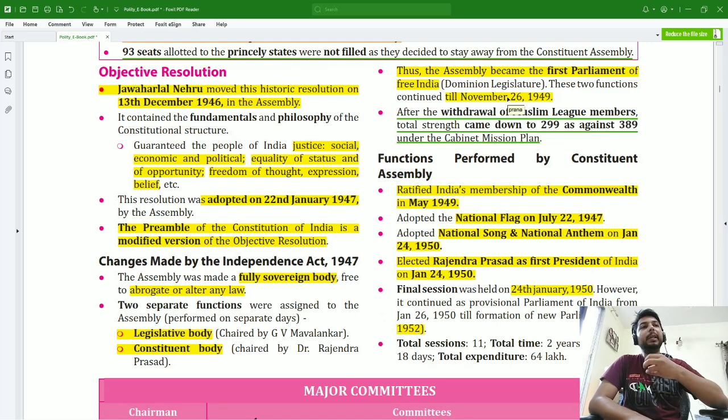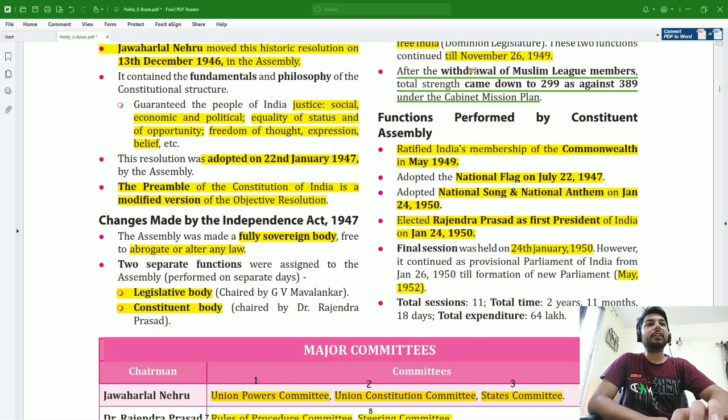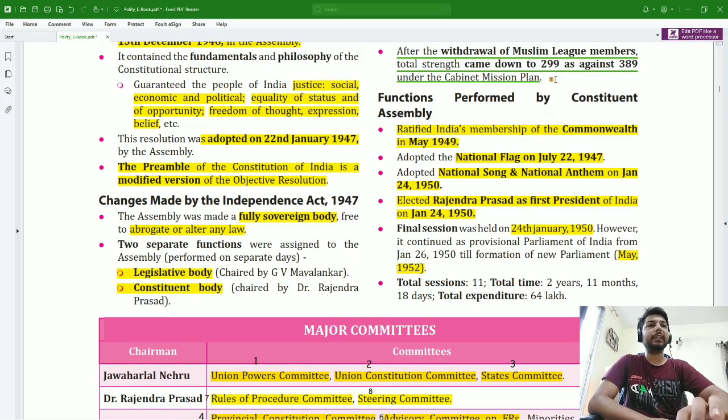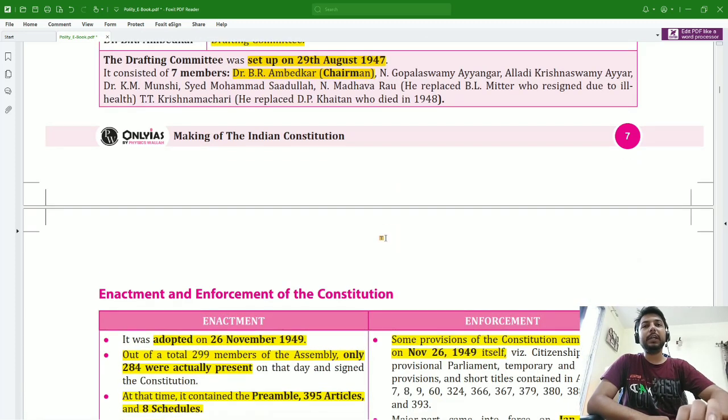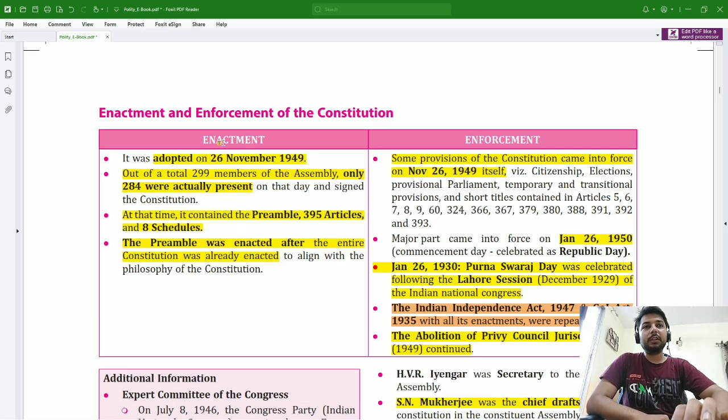This Constituent Assembly became the first parliament of Free India, and it remained the first parliament till November 26, 1949. However, as I said, after the withdrawal of the Muslim League, the total strength of the Constituent Assembly came down to 299 as against 389. Also, out of these 299, only 284 members attended the first meeting of the Constituent Assembly.